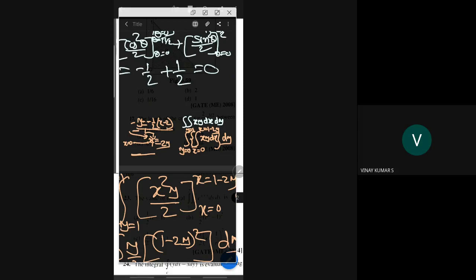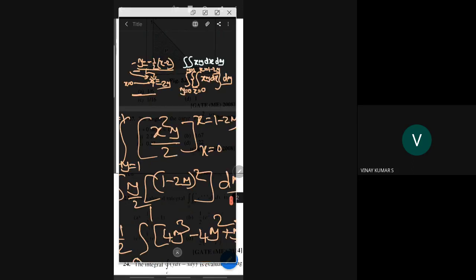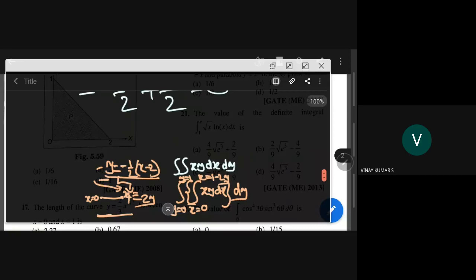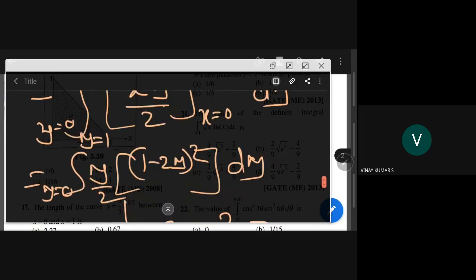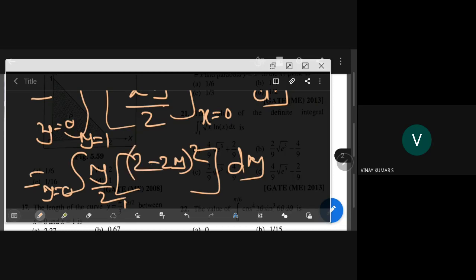The mistake is because 2 went to that side. Yeah, right. Simplification, I made a jump here. So here it is 2. That is the secret. You can see that. So that becomes 2 there.